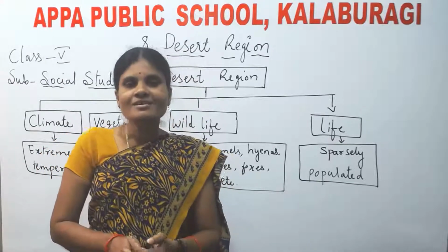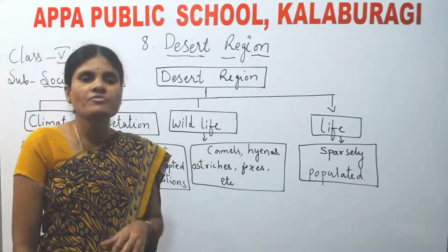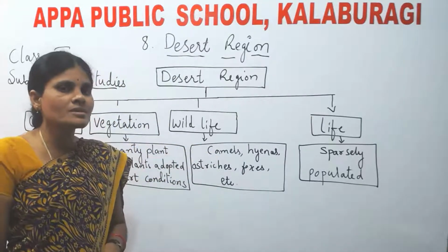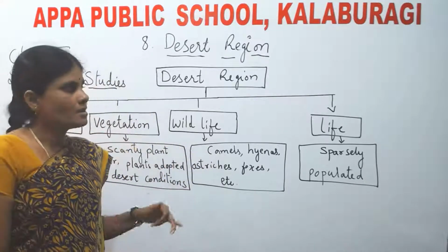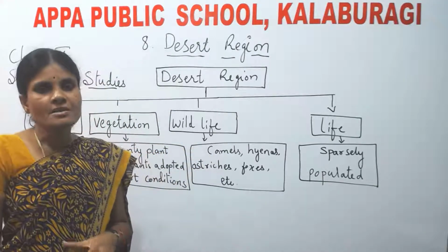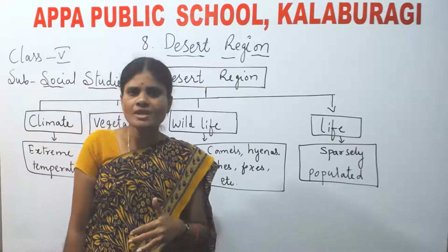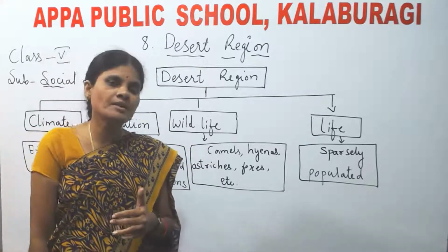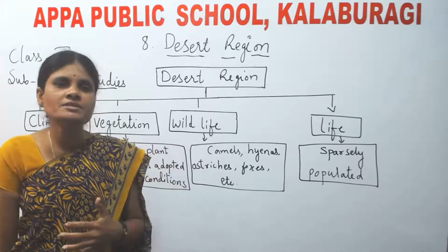Children, I want to ask you a question. Till now, how many lessons did we finish? We finished 7 lessons. Can you tell me what is the 7th lesson? The 7th lesson is nothing but temperate grasslands. In that lesson, what did you learn? You learned about grasslands: where they are located, the location of the grasslands. Next, the climate of the grasslands. What type of climate is experienced by the temperate grasslands? And vegetation and wildlife.